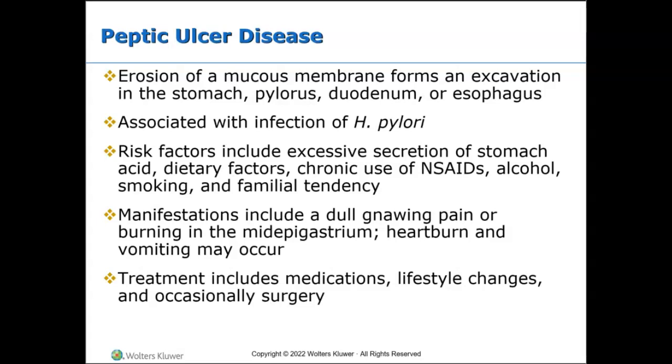Left untreated, peptic ulcers can result in internal bleeding that can occur as slow blood loss at first that would lead to anemia, or it could be a severe blood loss that may require hospitalization or even a blood transfusion, right? If it's that bad. Severe blood loss may cause black or bloody vomit or black or bloody stools, right?